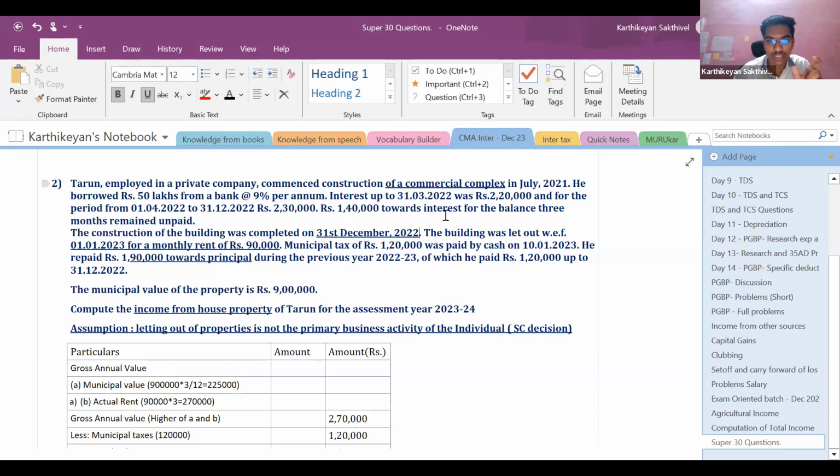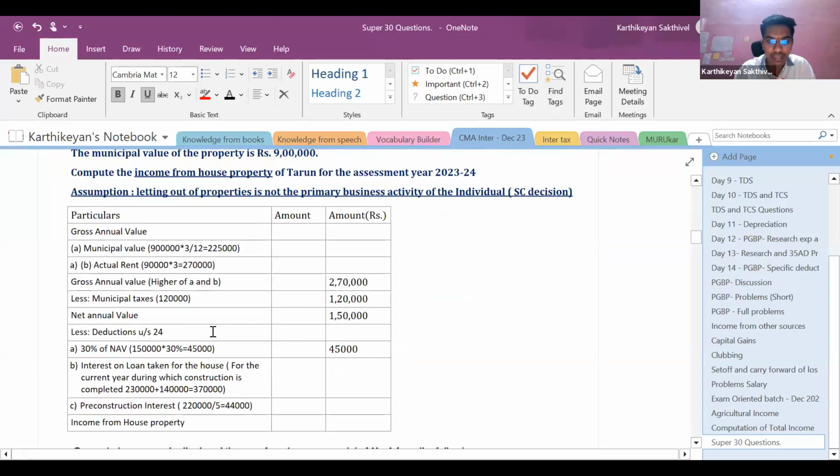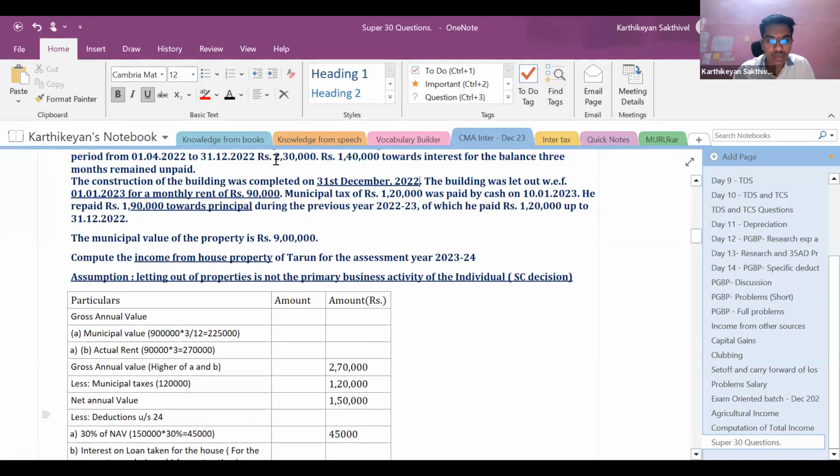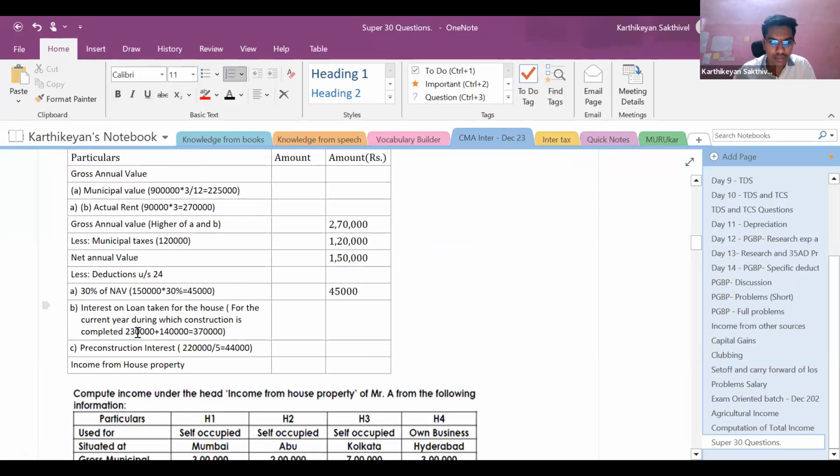That is for which this period is concerned. So for 1/4/22 to 31/12/22, the relevant financial year is 1/4/22 to 31/3/23. So within this financial year, my property is ready for occupation. So this is not pre-construction interest, this is post-construction interest. And the next one also comes along the same lines, right? So for the current year, this 2,30,000 and this 1,40,000 are to be claimed as deduction in the current year itself, because this is not pre-construction interest. So this 3,70,000 is to be claimed as deduction in the current year itself.